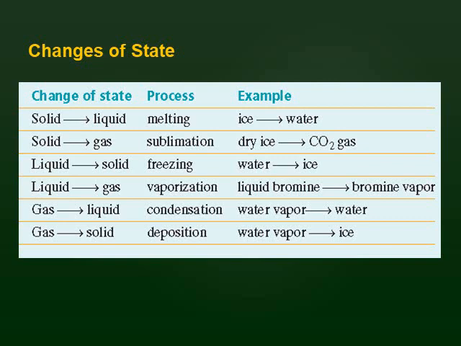It's called sublimation. Carbon dioxide has no liquid state. It changes between the solid state and the gas state. A liquid can change into a solid. It's called freezing, like the freezing of water into ice. A liquid can change into a gas, called vaporization, like water into water vapor, or liquid bromine to bromine vapor. A gas can change into a liquid, called condensation, like the condensation of water vapor into water on cold surfaces.